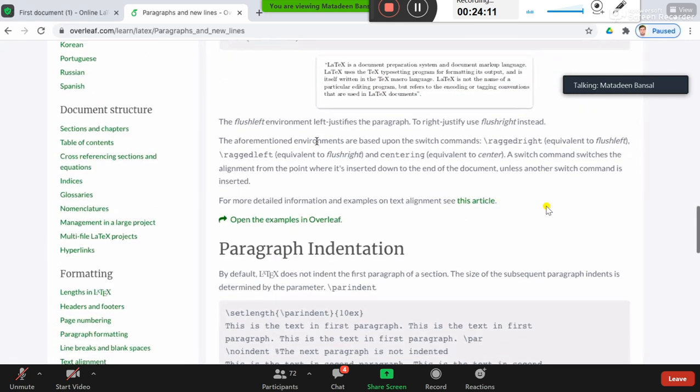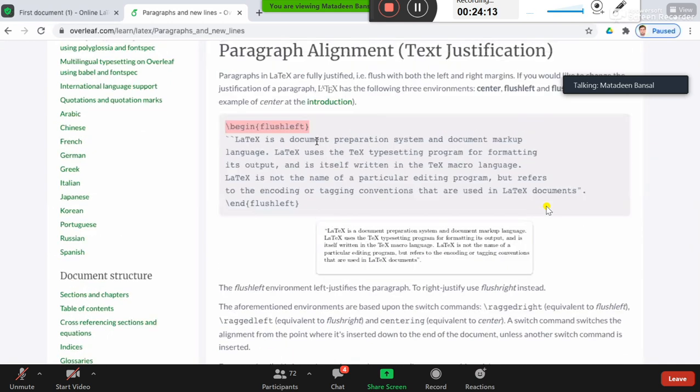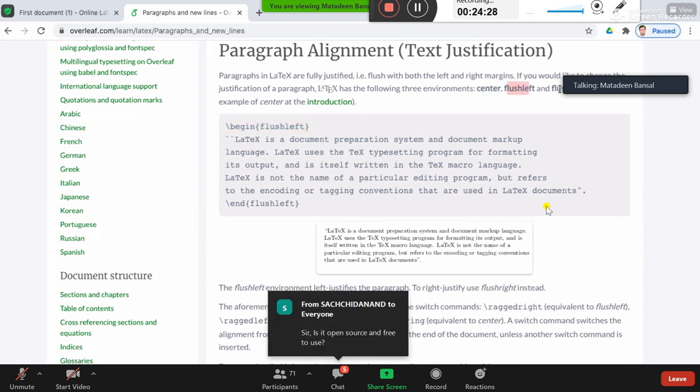Similarly, for right alignment, you have flush right. And for the center, you have begin center, end center, right? So these are the keywords here: center, flush left, and flush right. So these three can be used for